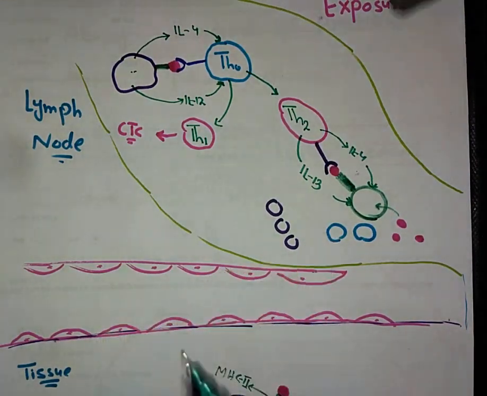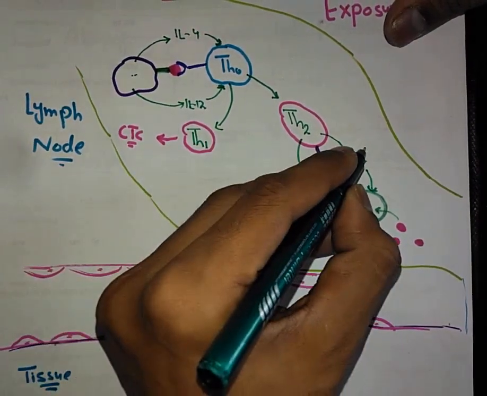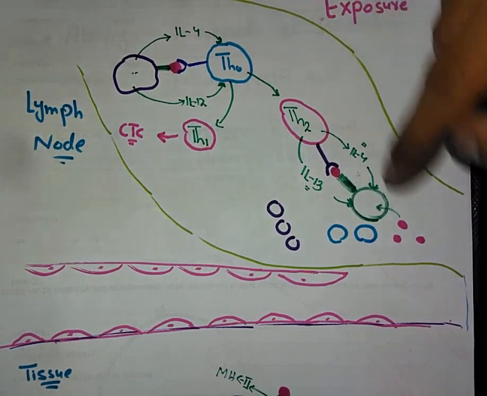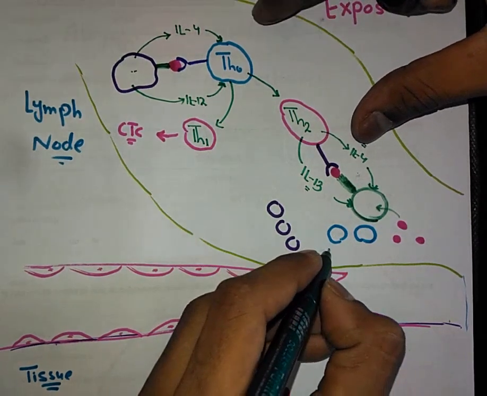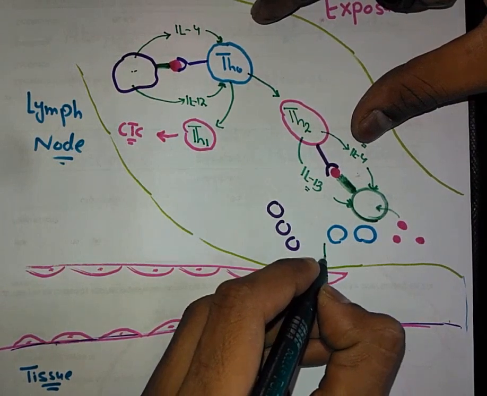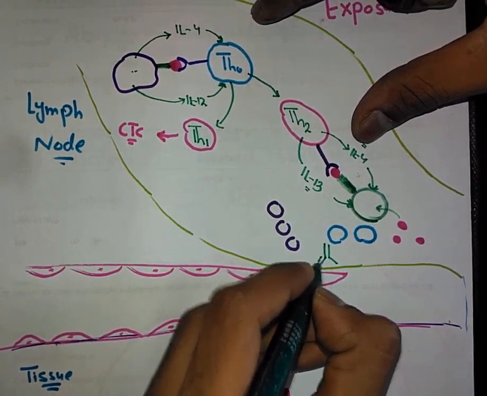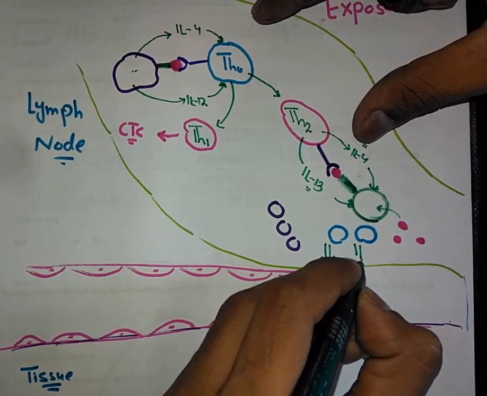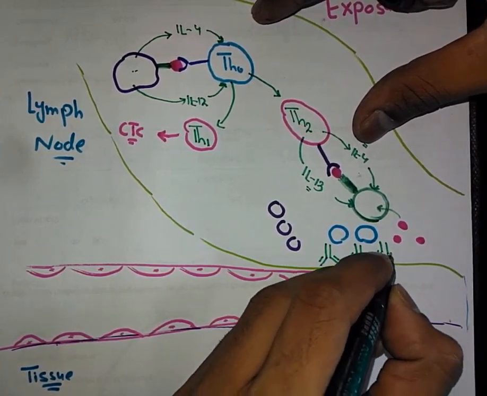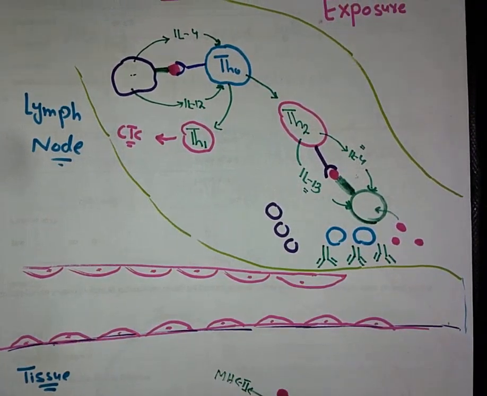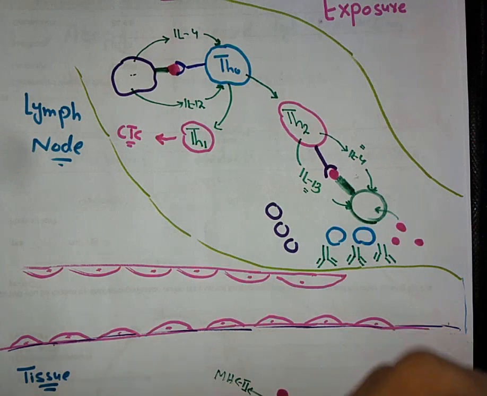But as I have explained, interleukin 13 and interleukin 4 help the B cell to produce more IgE antibody. So in this case, these B cells will be producing IgE antibodies. Then these antibodies, with the help of blood and lymphatic vessels, will reach the site of tissue. Clear?